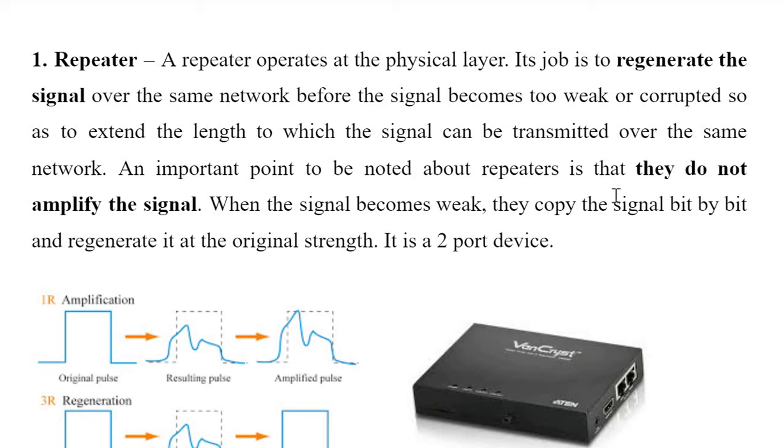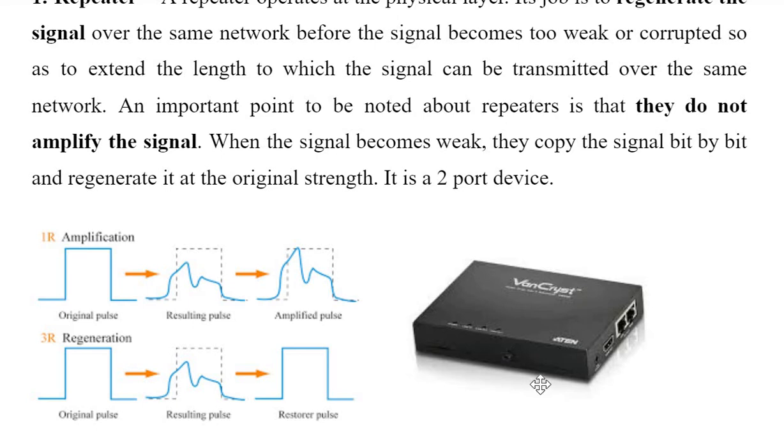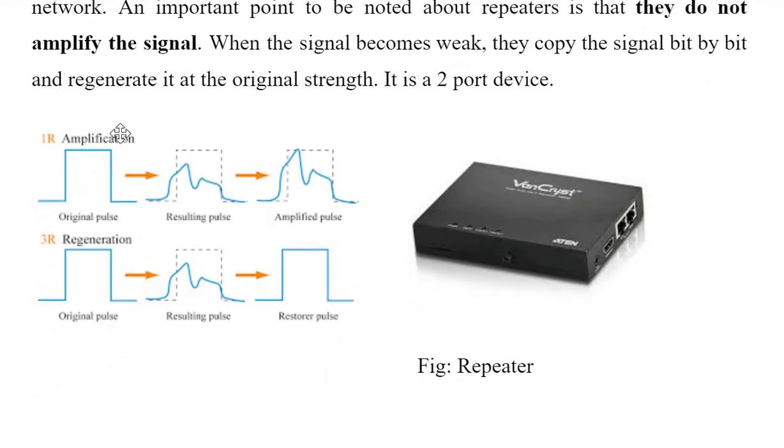So if you can see, this repeater is a two-port device. This is a diagram of a repeater, and here I have put one diagram. Okay, this one I have copied from somewhere. So there is a difference between amplification and regeneration. You can see here, in amplification there is an original pulse and this is somewhat affected by noise.